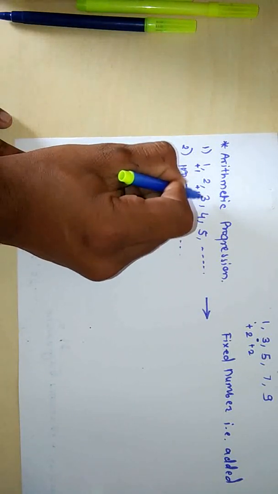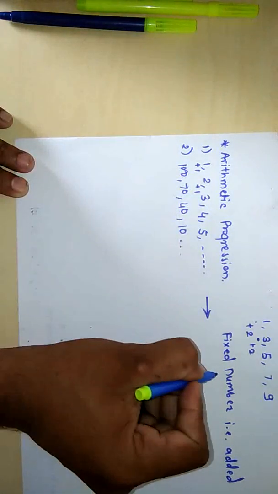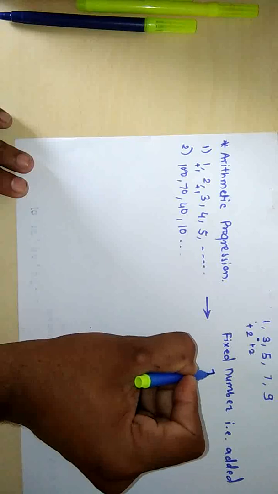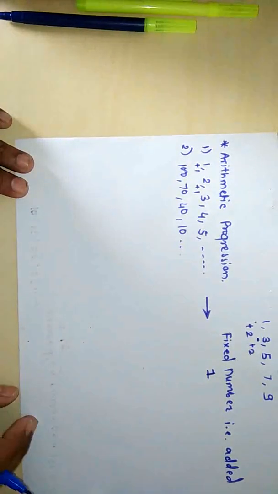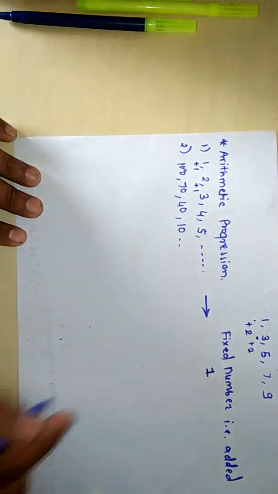Which is the preceding term of 3? It is 2. On 2 we added one, so we get 3. Like this, here the common number that can be added is 1. That is a fixed number that is added to the preceding term to get a succeeding term, that is 1. Okay, then